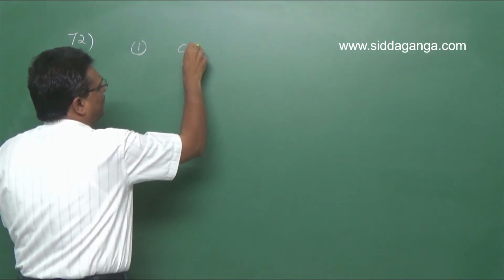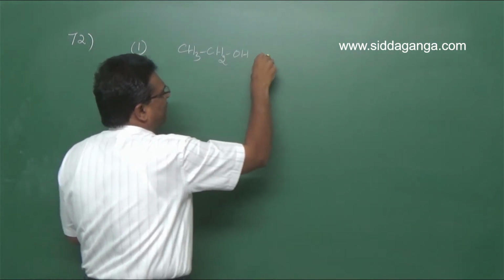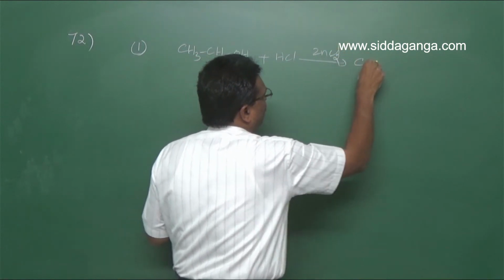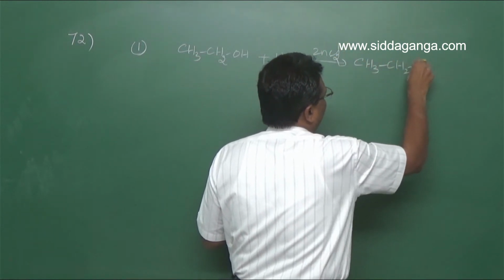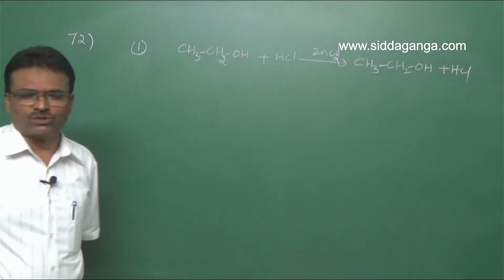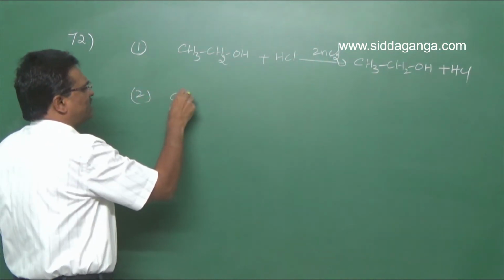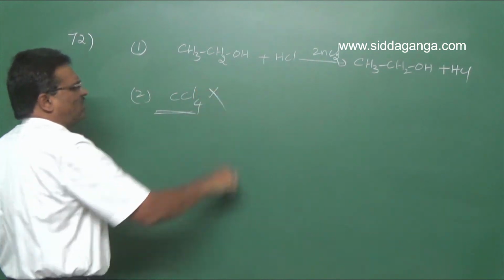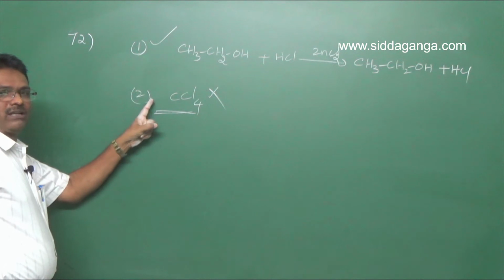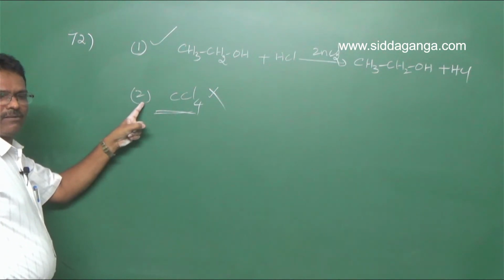CH3CH2OH reacts with HCl in the presence of ZnCl2 to form CH3CH2Cl. The second one, carbon tetrachloride CCl4, is not used. So it cannot convert ethyl alcohol to ethyl chloride. For question number 72, your option is the second one.